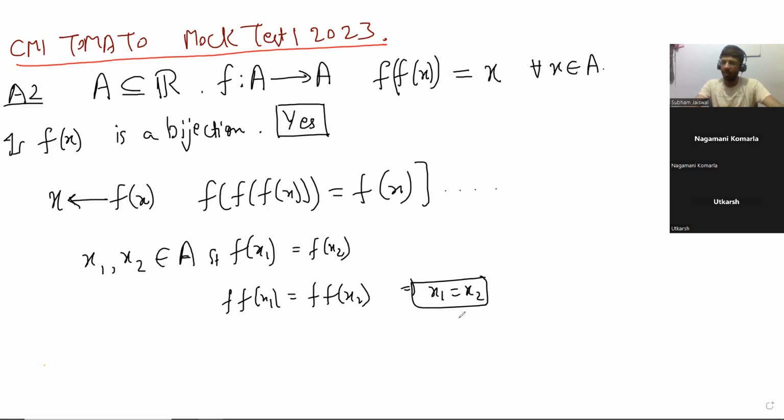And to prove that it's onto, since we have f of f of x is equal to x for all x belonging to A. So why is it onto?